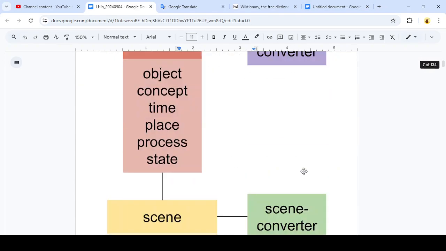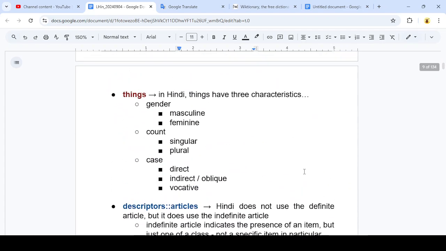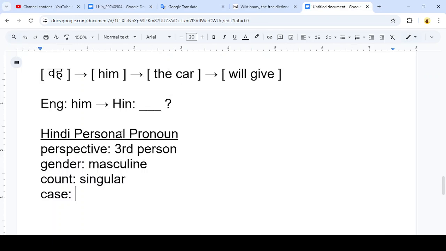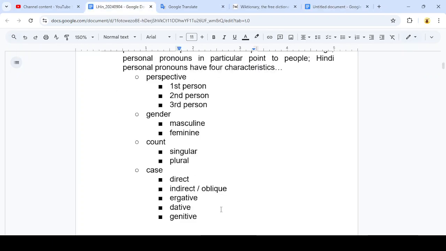if I go to my personal pronoun section here, because we're talking about the indirect object with him, I think it's going to be either indirect or dative. And I'm going to guess that it's the dative case.